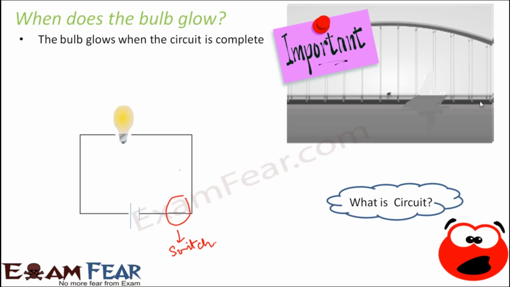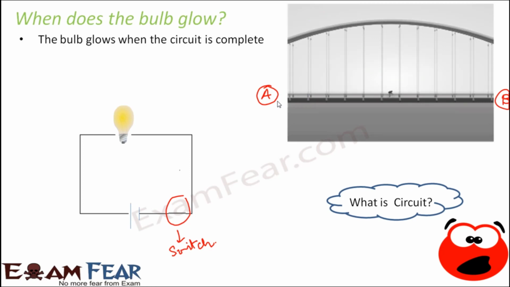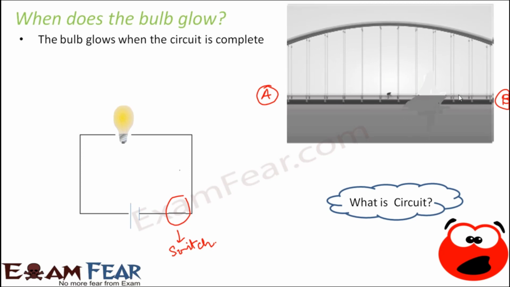Let's say there is a bridge, and this bridge connects two towns A and B. You can see a cyclist here, a person on a cycle. Now this person wants to reach B from A. He will ride his cycle and he has to cross this bridge in order to reach B from A. So he needs a complete path. This path has to be there over which he will ride his cycle, and that's how he will reach from A to B.